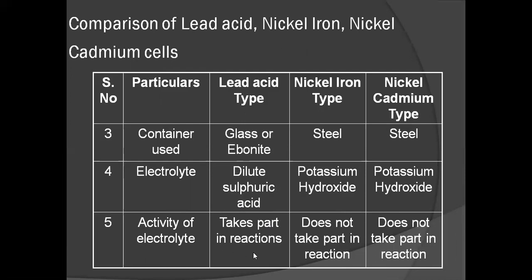You can see in the chemical balance reaction of charging and discharging of lead acid cell, these H2s and SO4s will be on the left hand side and right hand side. That's why this electrolyte, dilute sulfuric acid, takes part in the reaction.